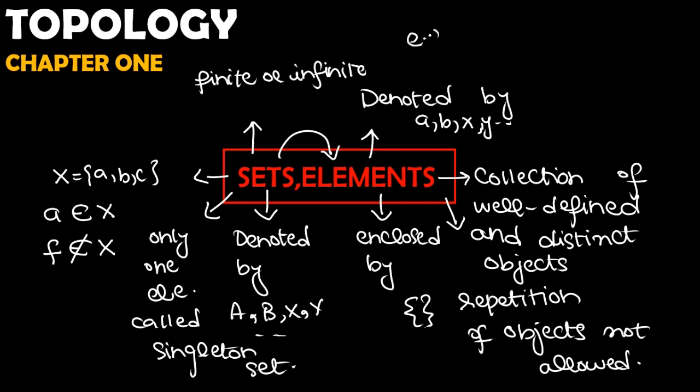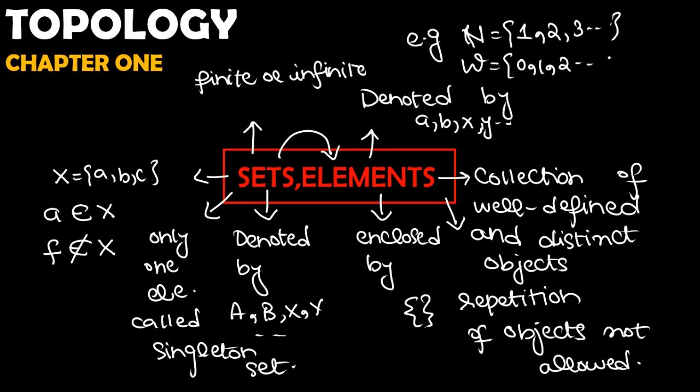If I give you some examples of sets, a very famous and important one is the set of natural numbers, which starts from 1, 2, and the series goes on. Similarly, the set of whole numbers starts from 0, 1, 2, and similarly the set of integers includes 0, plus minus 1, plus minus 2, and the series goes on. So this is the very important information about sets.